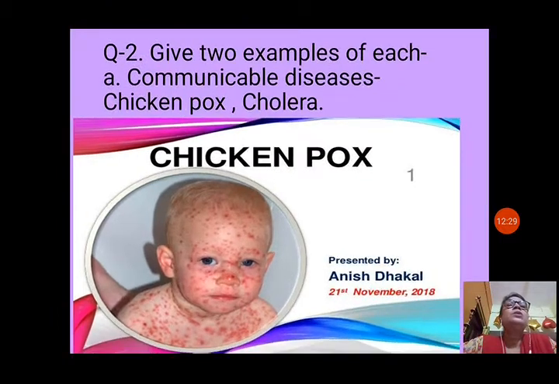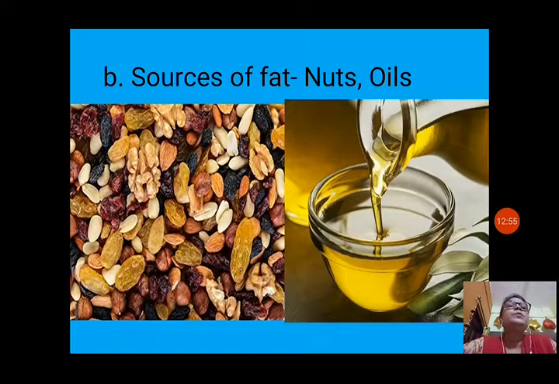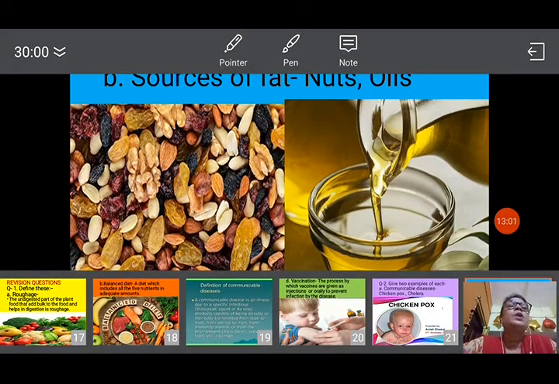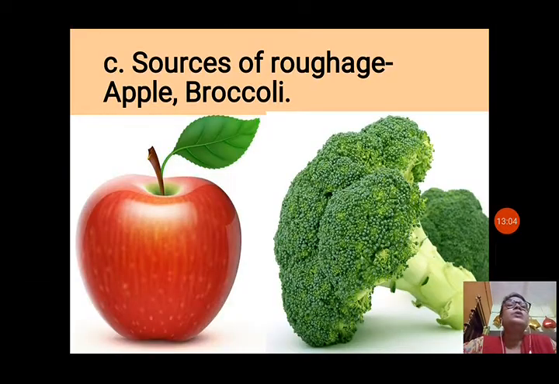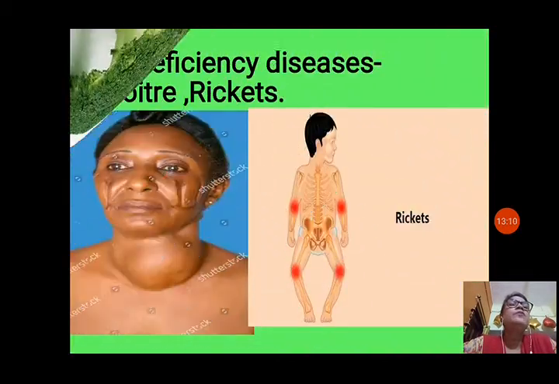Next we will see question number 2. Give 2 examples of each. First, communicable diseases. So chicken pox and cholera. Chicken pox is a highly contagious disease. When you come in contact with a person who has chicken pox, then you can also get it. You can see in the picture also, the child has chicken pox, the whole face and body is covered with small red spots. Now next is sources of fat: nuts and oils. They have a large amount of fats, so we should not eat them in large amounts. Next we see sources of roughage: apple, broccoli, that means green vegetables and fruits.